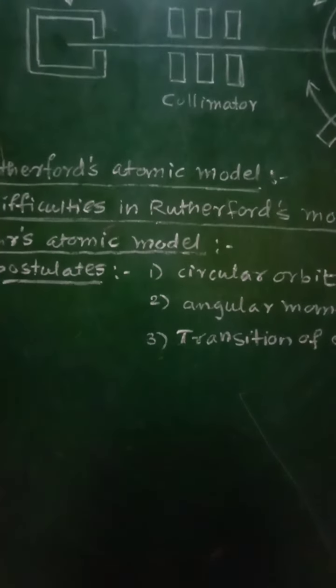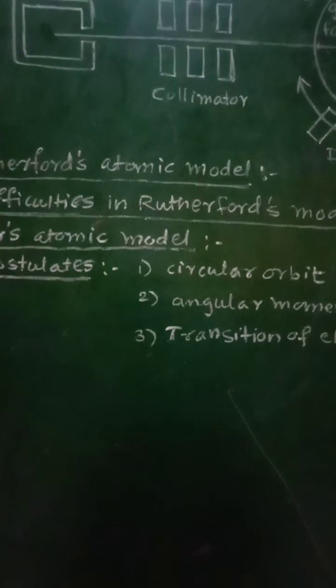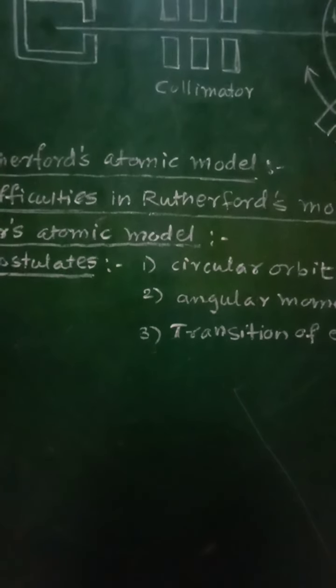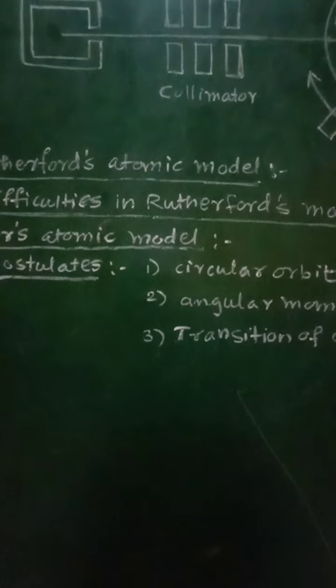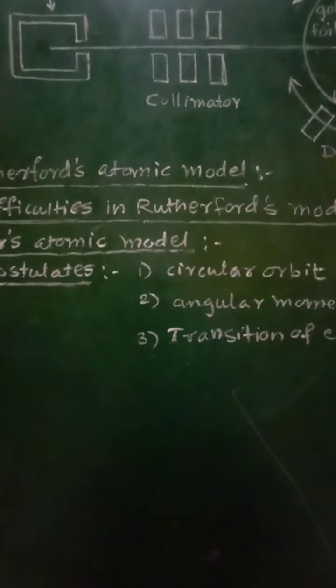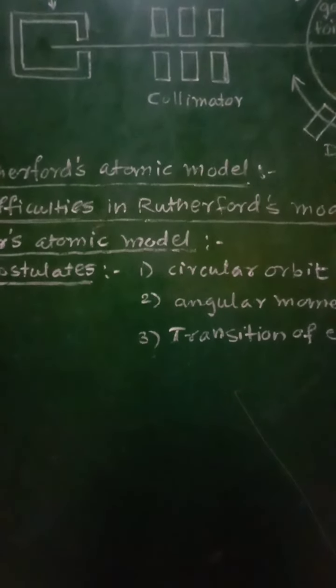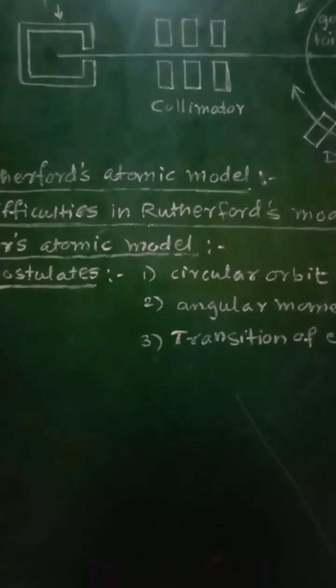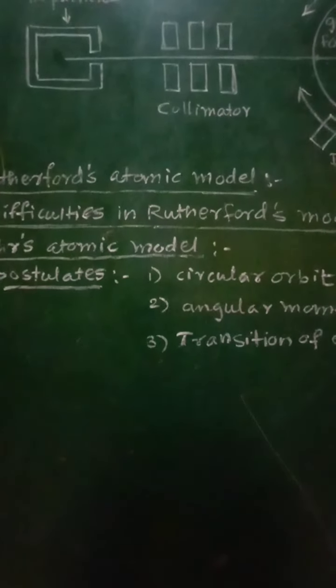As the energy of the revolving electron goes on decreasing, it will come closer to the nucleus, that is, the radius of its orbit will decrease, and hence it will cover a spiral path instead of a circular path. A spiral path will be followed because it continuously comes closer to the nucleus, and at last it will fall into the nucleus, causing the atom to collapse and lose its atomic properties.